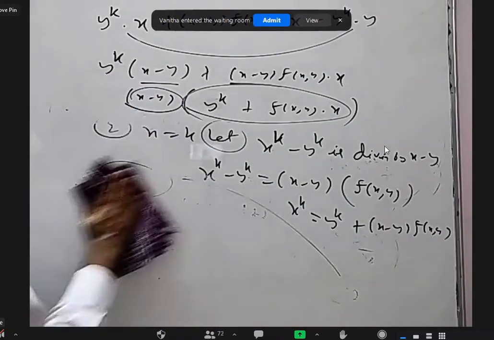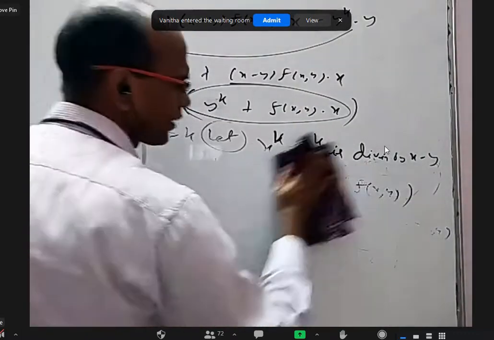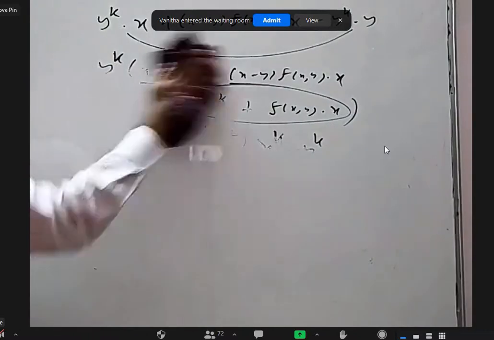So the reason they kept all divisibility questions in one place is because the logic, the way that you do it, is more or less the same.